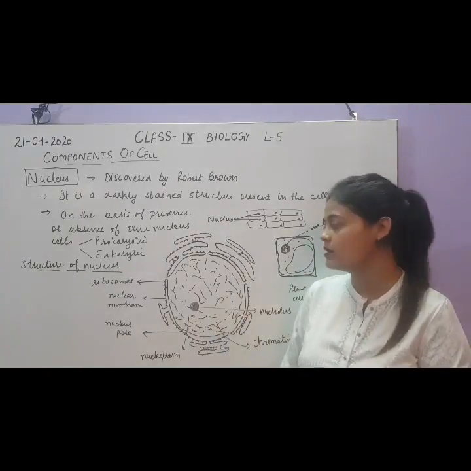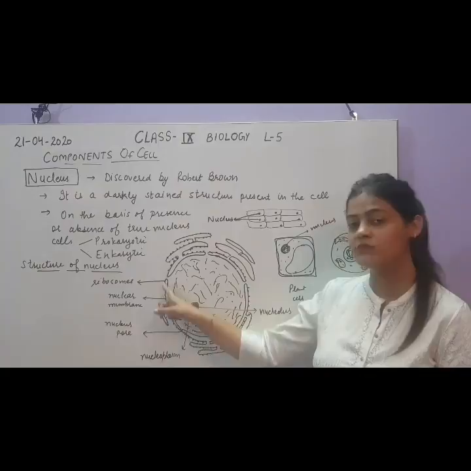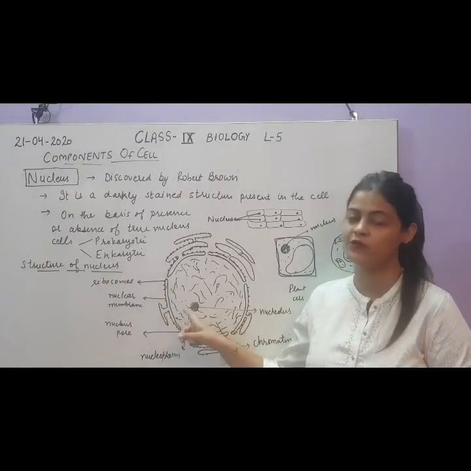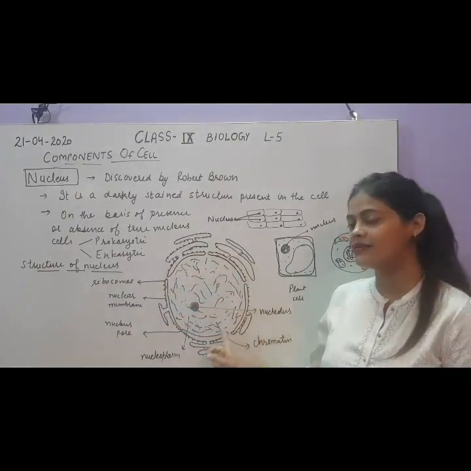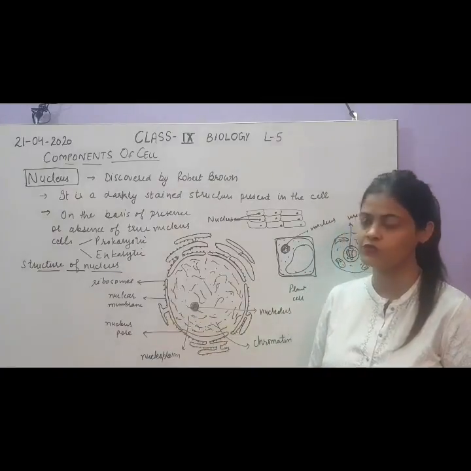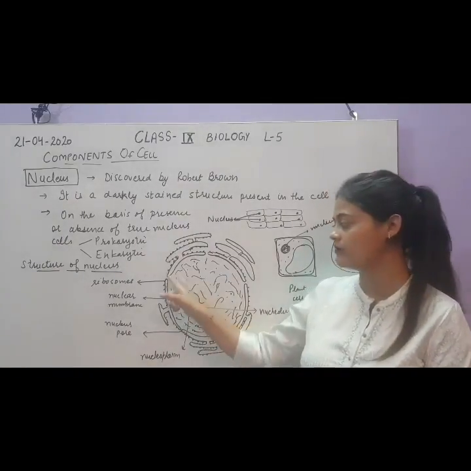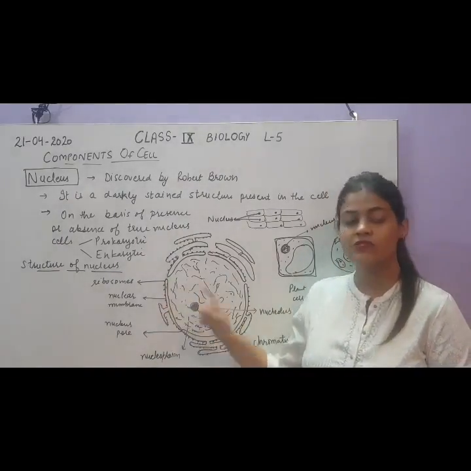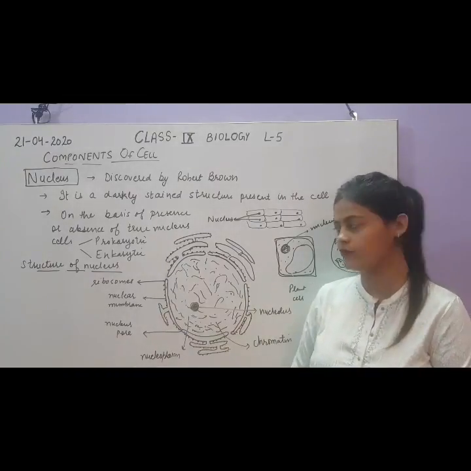We will discuss later. But you should be clear that the ribosomes are attached over the surface of the nuclear membrane, which makes its appearance rough. So it is not smooth. It is covered with the attached ribosomes, which makes its structure rough.